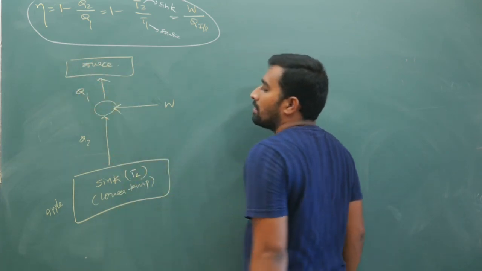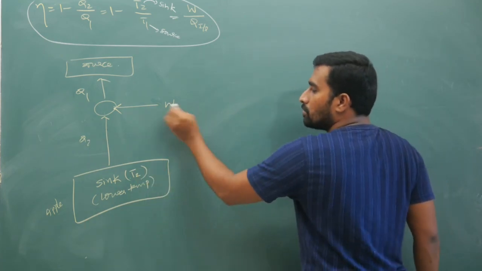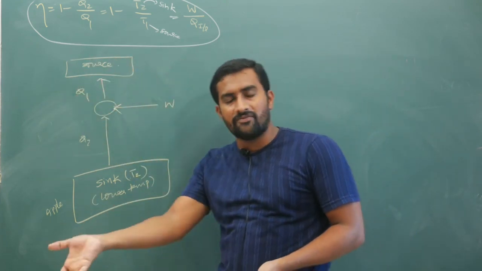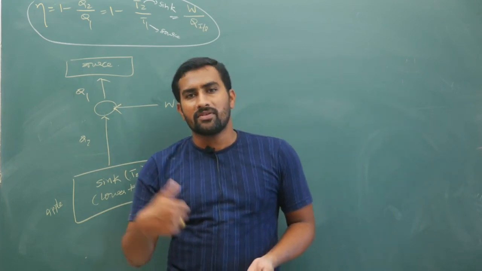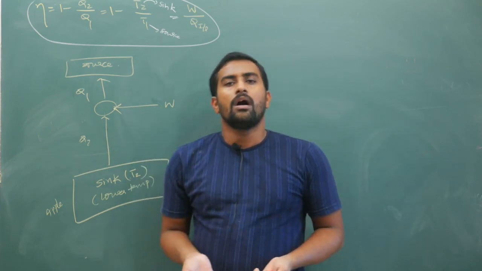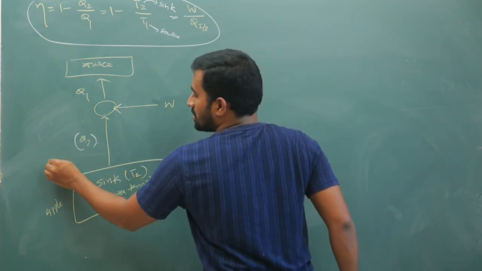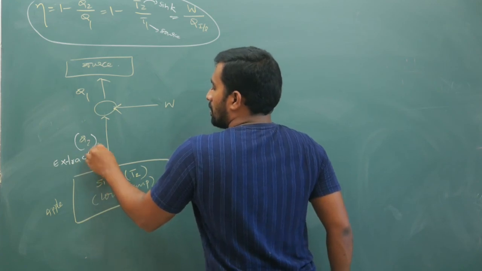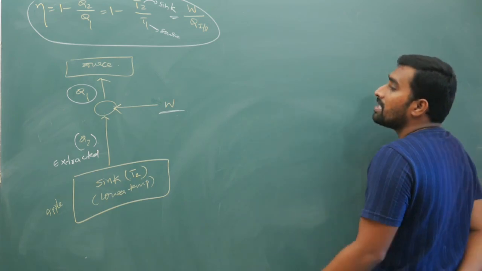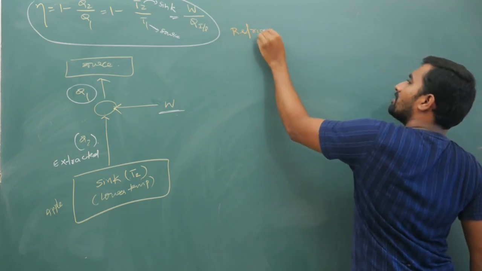This is your Q1. Here also the same logic, but it is the reverse process. You extract heat and you do work. From top to bottom, heat flow occurs on its own, but from bottom to top, if you want to cool an apple in a fridge, only if you extract heat will it cool down. Or if you want to convert water into ice, we need to extract heat. So that extracted heat, and you do some work. Now once again, apply your energy conservation theorem.